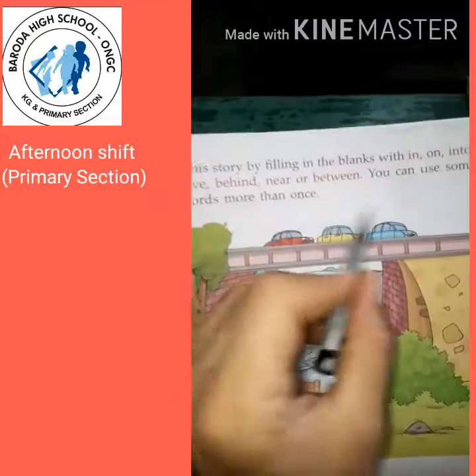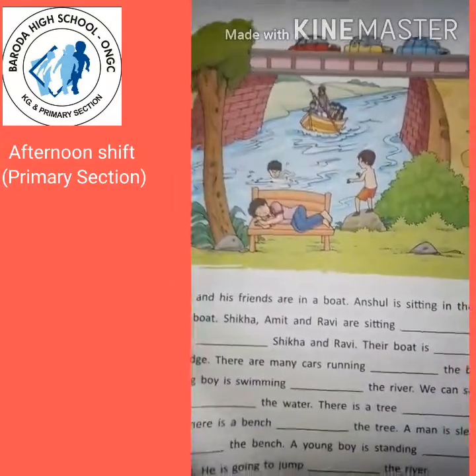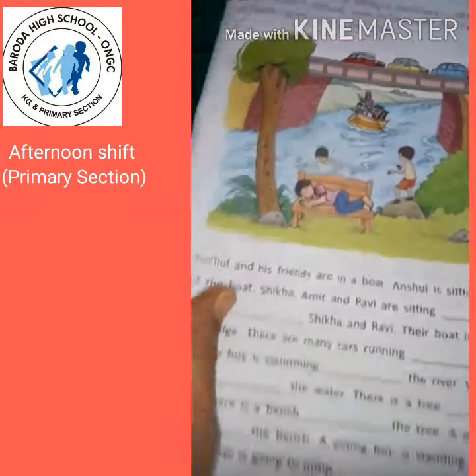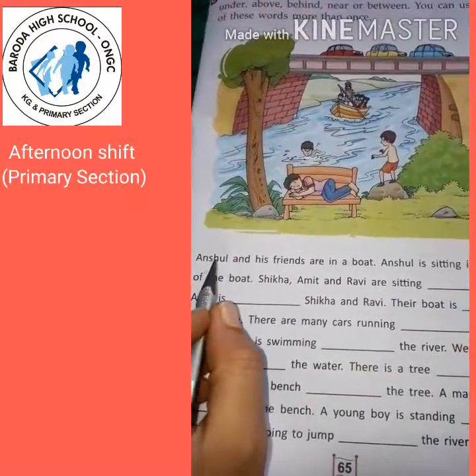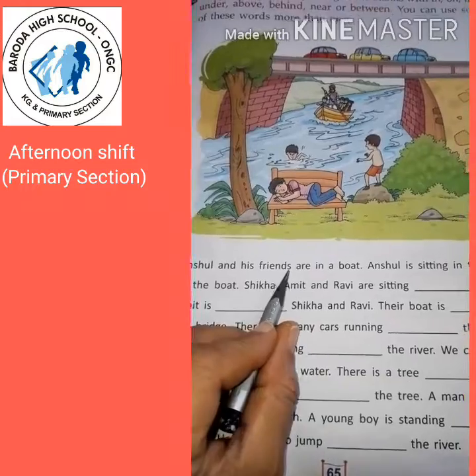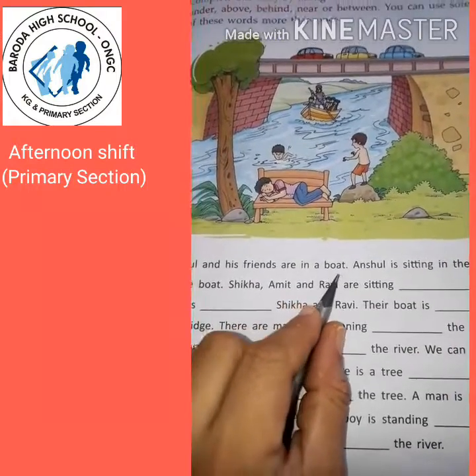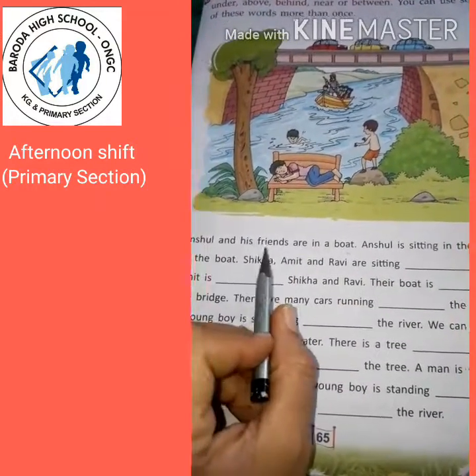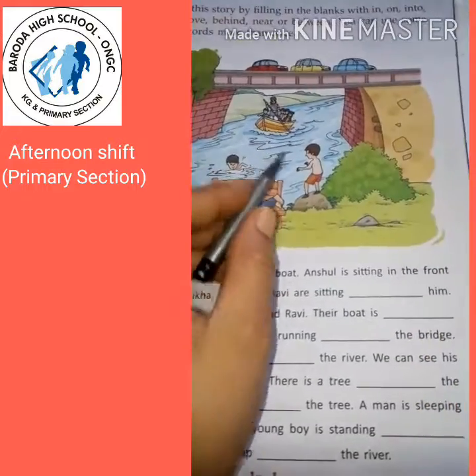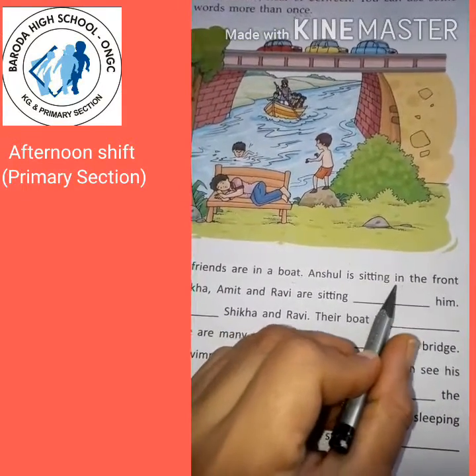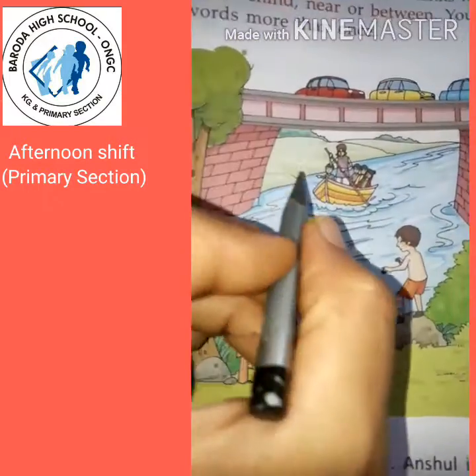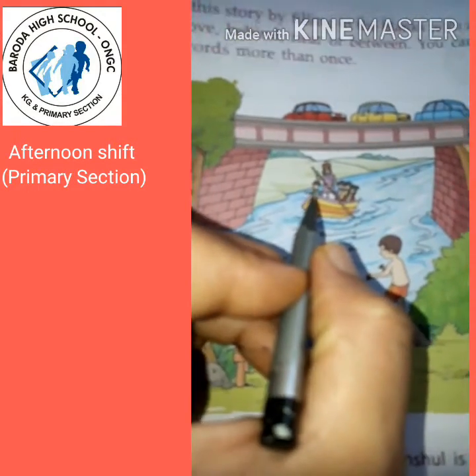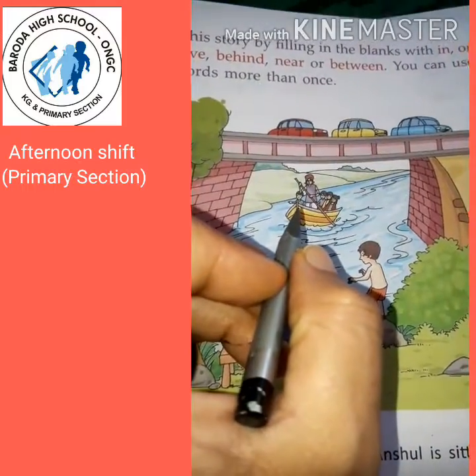So let's see. See here you are given one picture also. Anshul and his friends are in a boat. Anshul is sitting in the front of the boat. Here Anshul is sitting in the front, right, of the boat.